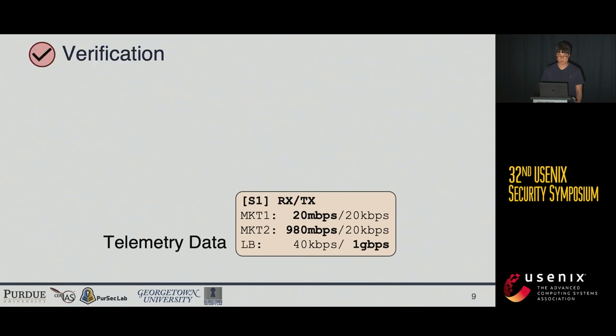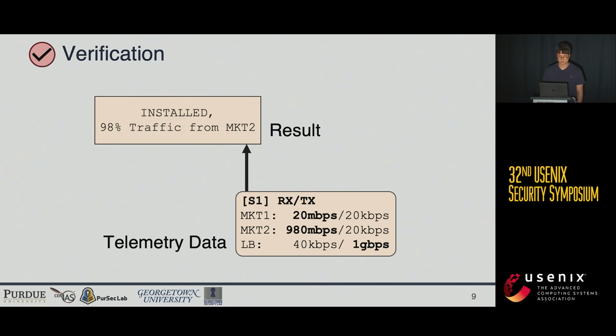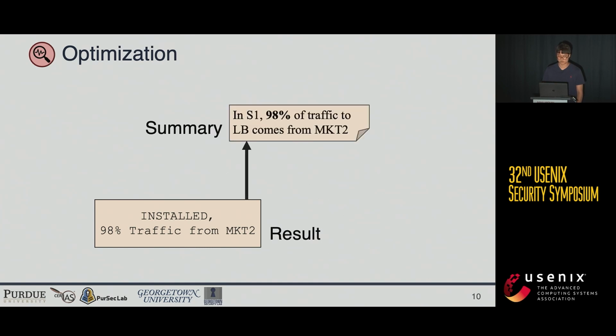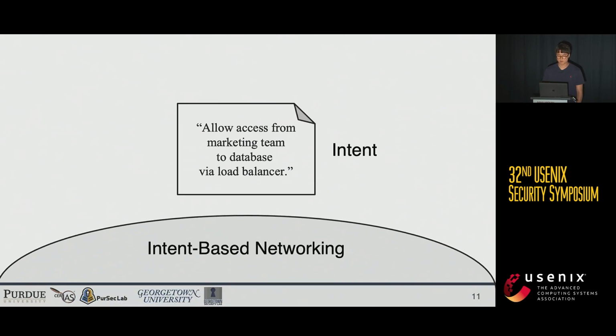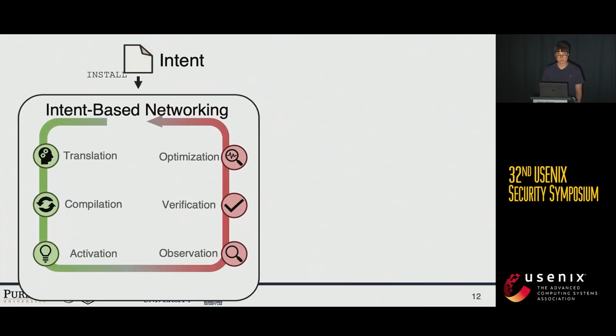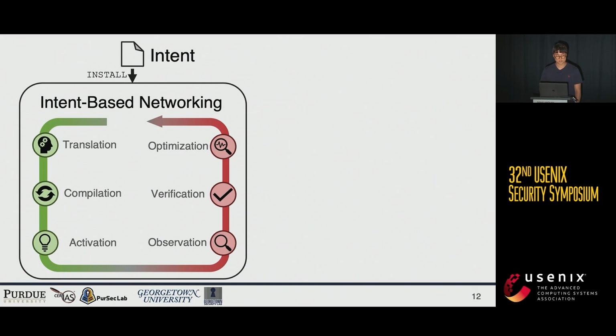Then it is used for verification to decide whether this intent is correctly installed or not, or the details of the traffic. Then in the optimization stage, it delivers summarized information of the traffic. Furthermore, the IBN controller can recommend new types of intents, such as allowing without congestion. In summary, the IBN controller consists of 6 stages with a large loop.